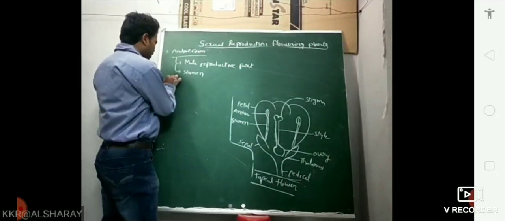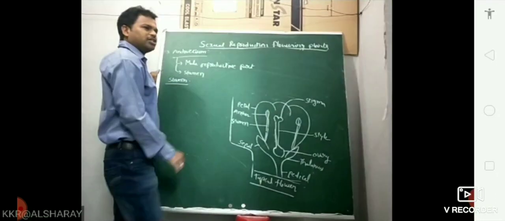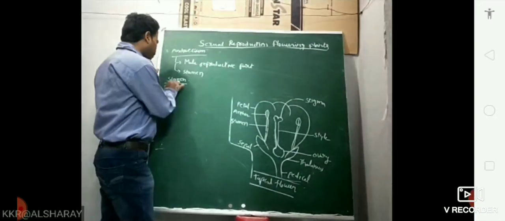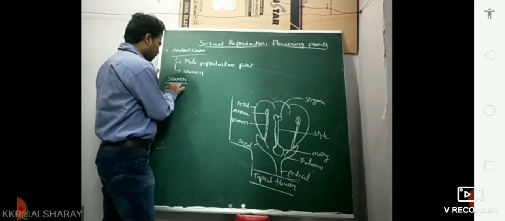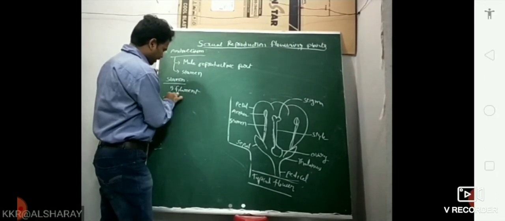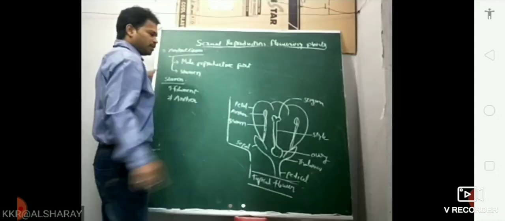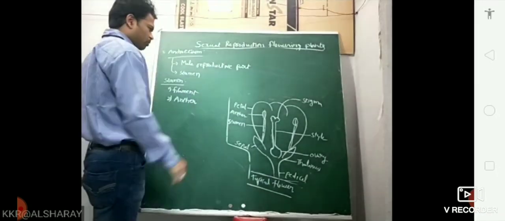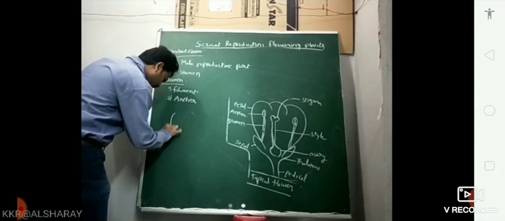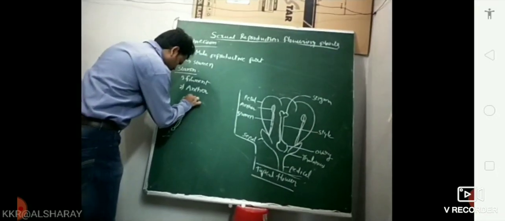Now we see the stamen. Generally, a stamen consists of two important parts: one is the filament and the second one is the anther. There are two diagrams in the textbook; I'll just roughly draw it here.